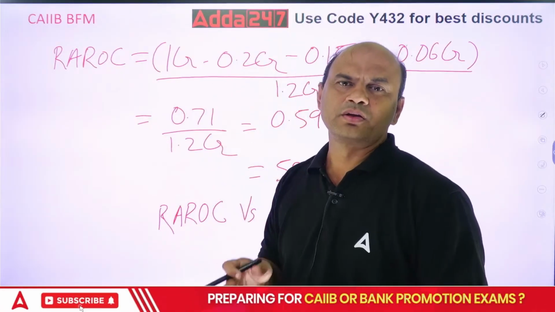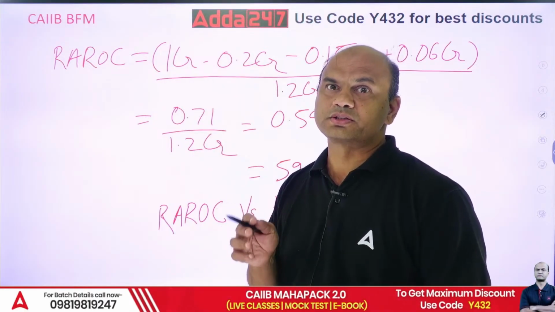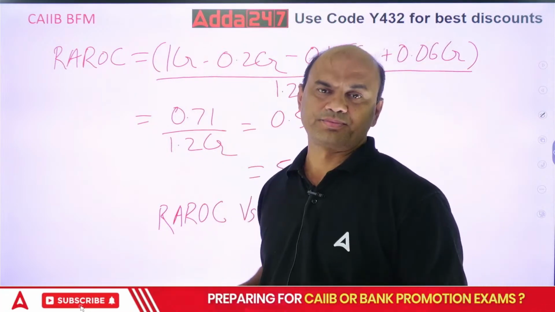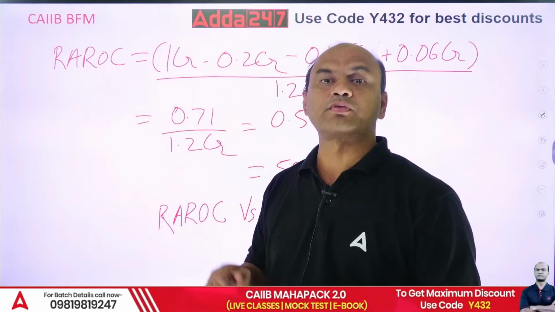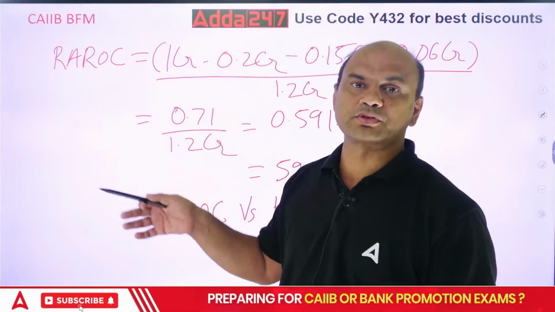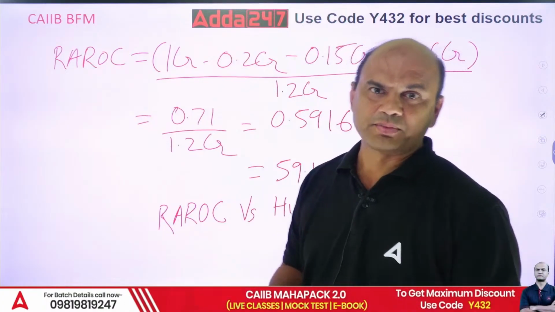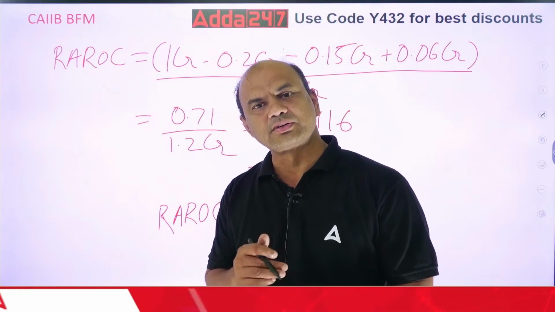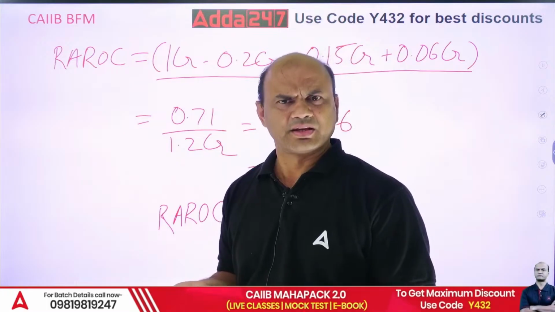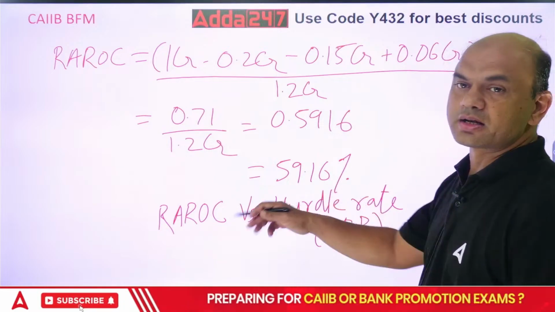Logic, remember, your cost of funds should always be less than the IRR, or internal rate of return, which I get from that project. So that project must always give me returns higher than my cost of funds. Then only I am in business, right? Otherwise, why am I doing the business? I am taking the loan from the bank at 12% and I am getting returns from the project at 8%. Why am I doing the business? Simple logic, isn't it? Understand the importance of this IRR, hurdle rate and RAROC.